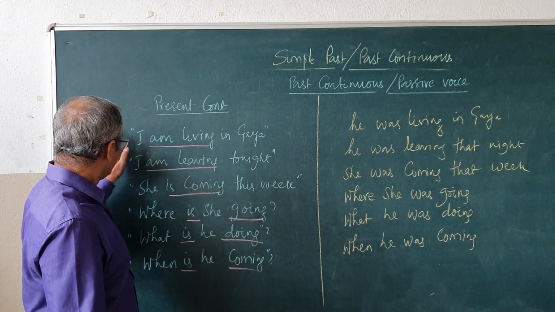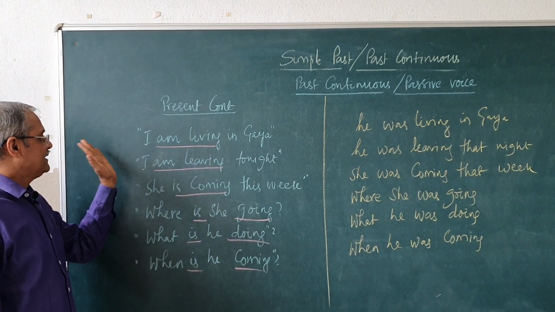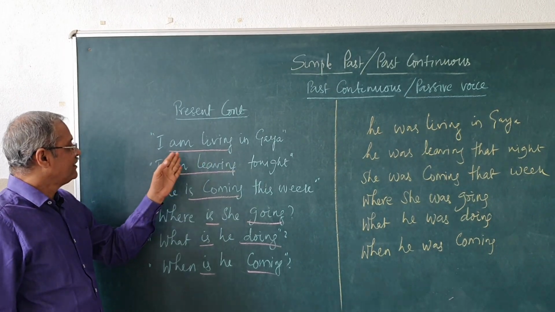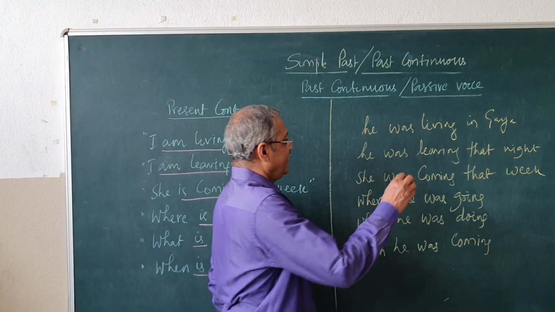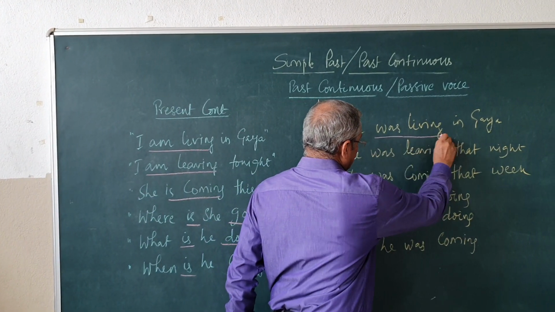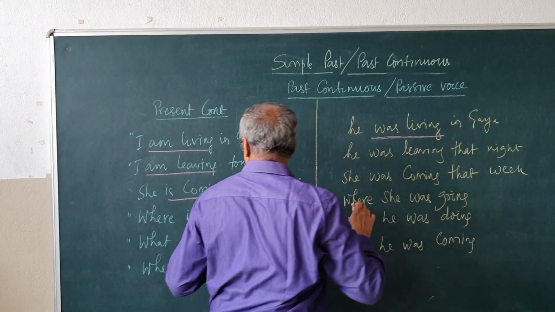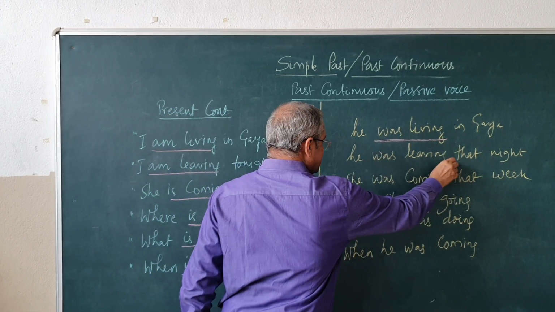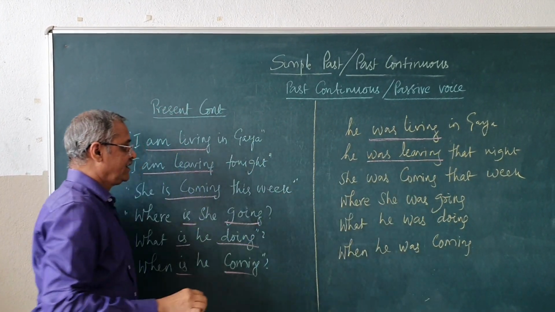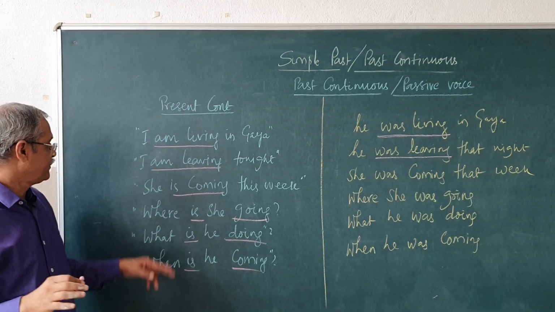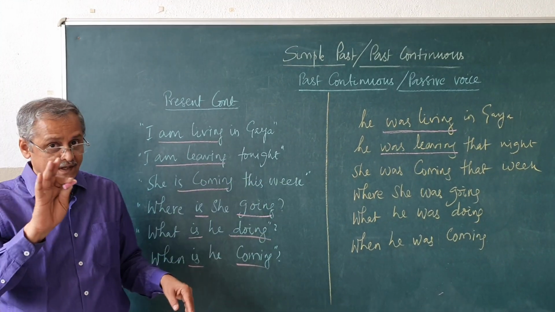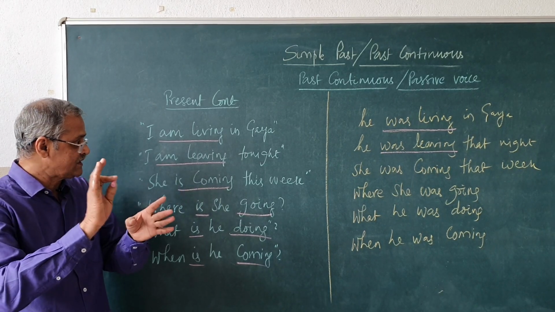For example, I am not giving here "he said" and all kinds of things. I am giving the base structure. "I am living in Gaya" will become "he was living in Gaya", see, past continuous. "I am leaving tonight" will become "he was leaving that night". "She is coming this week", "she was coming that week"; see, "is coming" becomes "was coming".